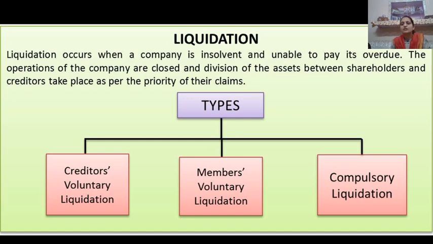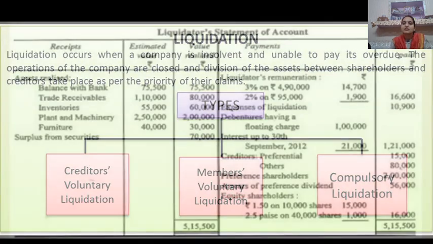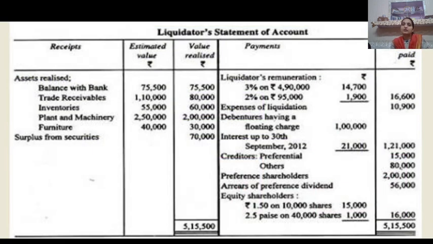Now, when the company is to be liquidated, which type of pro forma do we have to prepare in our accounting process? In a liquidation, we have to prepare a liquidator's statement of account. As you can see, we have two sides. Number one side is known as the receipt side and the other is known as the payment side. So this is a set pro forma which is given by the Companies Act 2013.